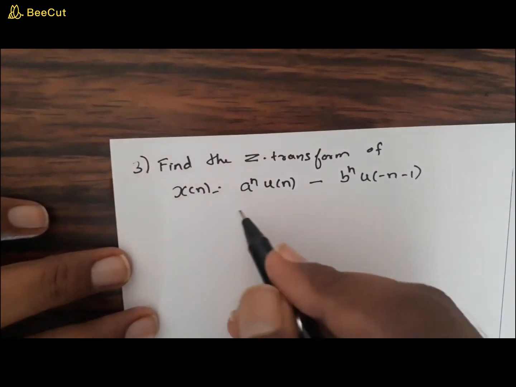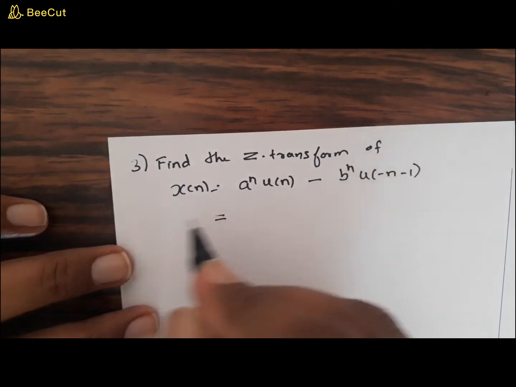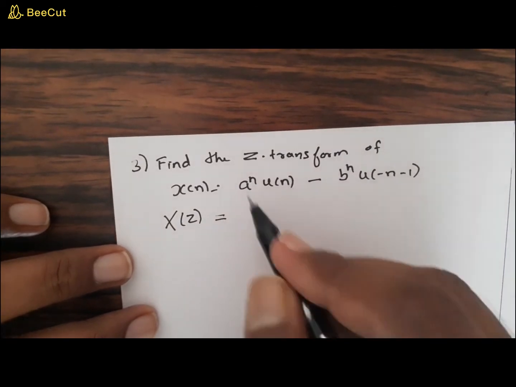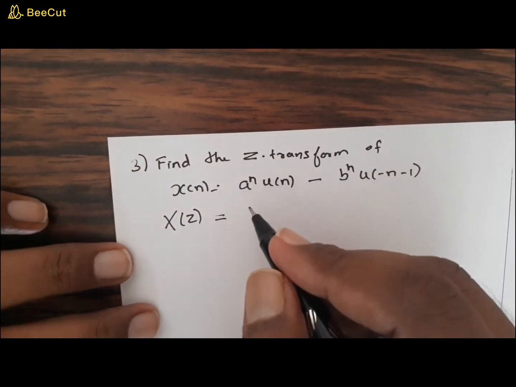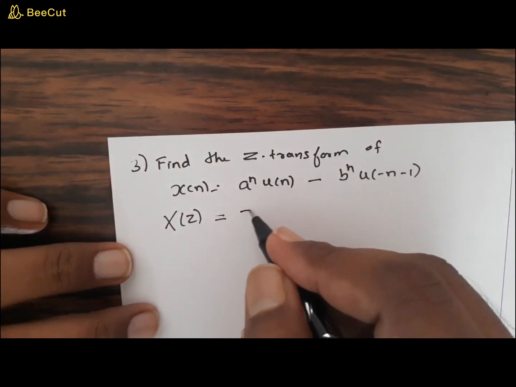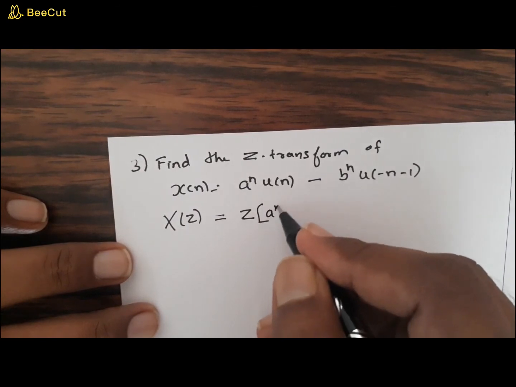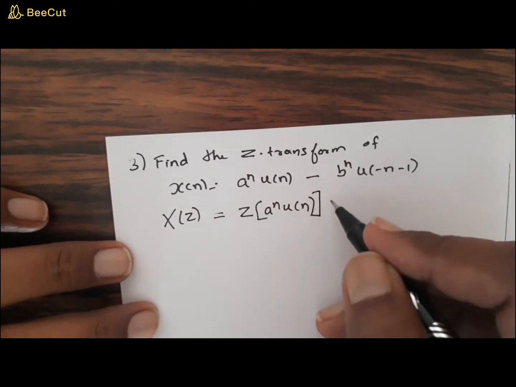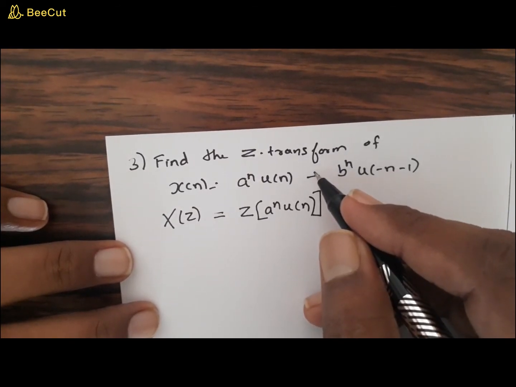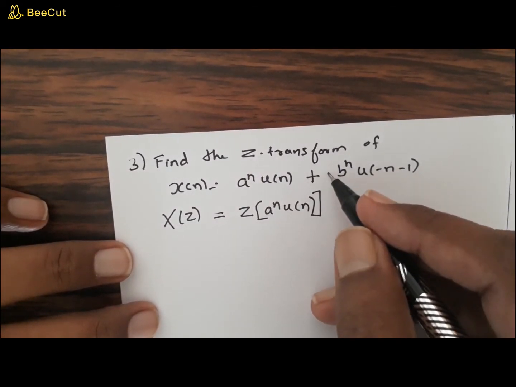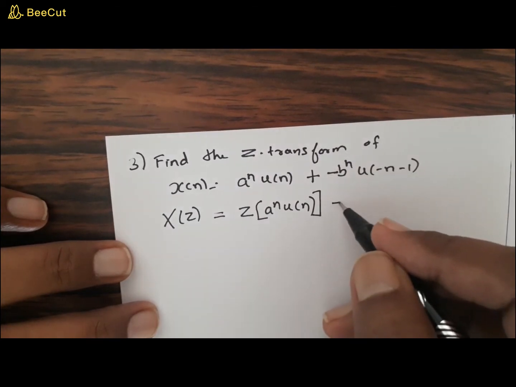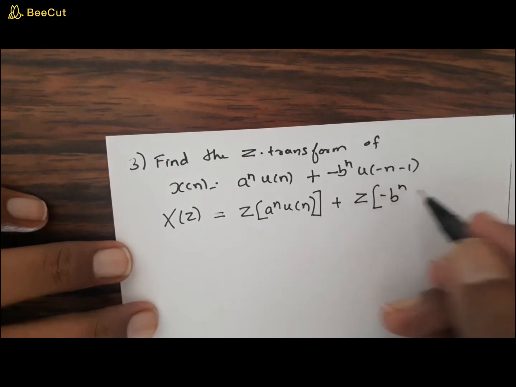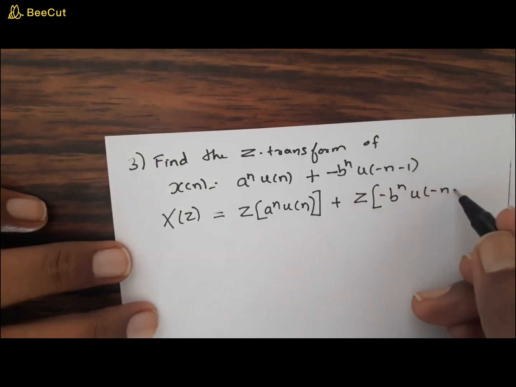Now in this case, when you find out x of z, it is nothing but the sum of the individual z transforms. That is the linearity property which we have already studied in various transforms, so you are very much familiar with it. So this can be written as the z transform of a raised to n into u of n, plus the z transform of minus b raised to n into u of minus n minus 1.